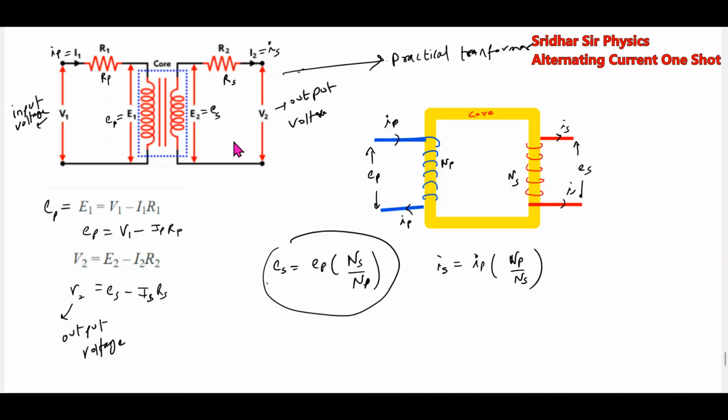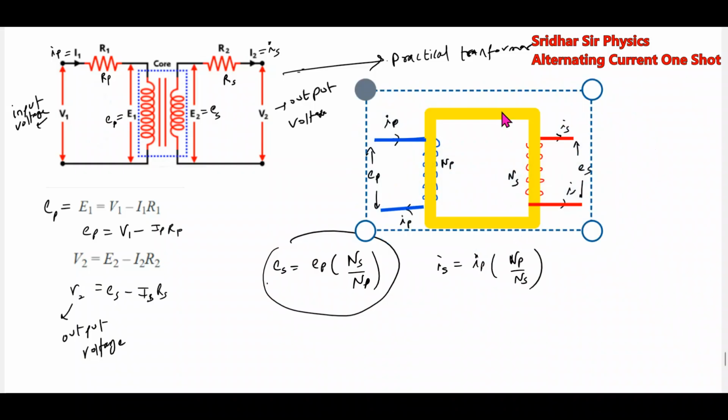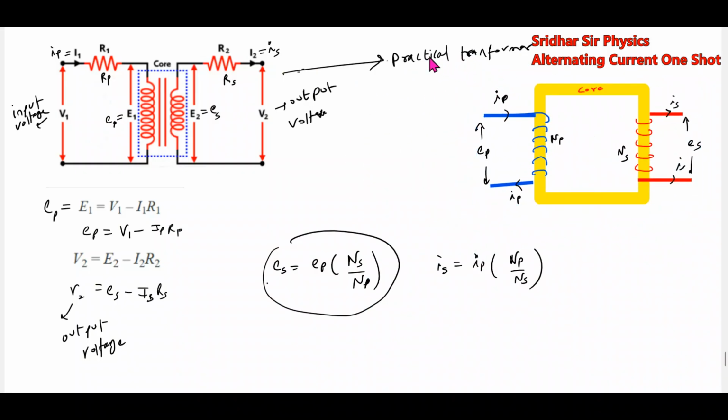For an ideal transformer, R1, R2 will be 0. If R1, R2 are 0, then E1 will become equal to V1 and ES will become equal to V2. We have to understand the basic concept. I'll write it here: there is the practical transformer and there is the ideal.